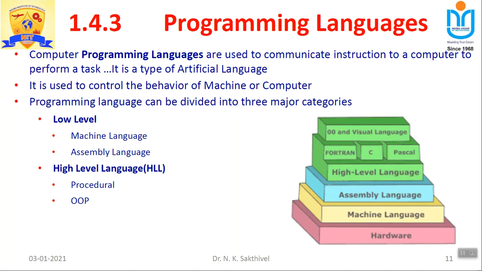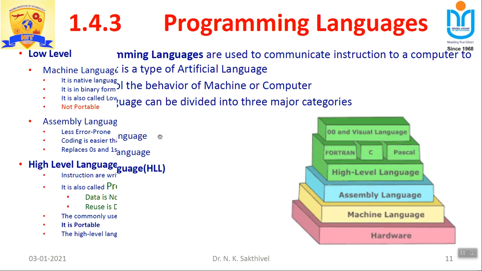So machine language as well as assembly level language are called low level, and high level languages you know very well, that is Python, C, C++, Java. High level means it is comfortable for the user, but that should be converted into machine level language. I explained everything. The machine understands only machine level language.